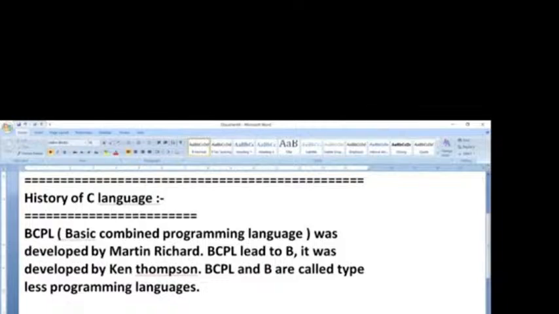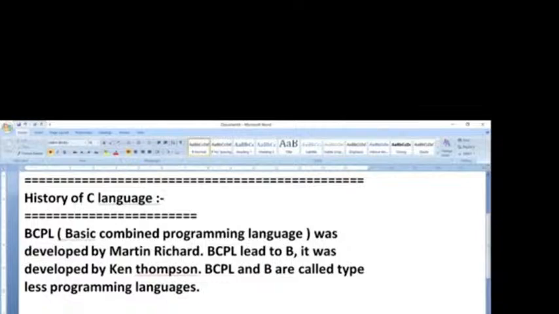In the year 1972, at AT&T Bell Laboratory, on a computer having the Unix operating system, a Unix machine. Actually, C is called a typed programming language.